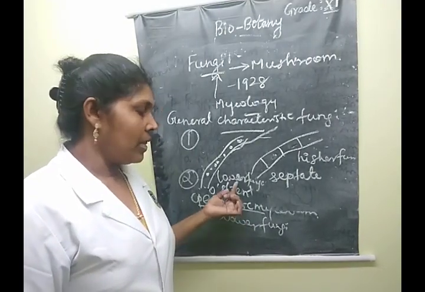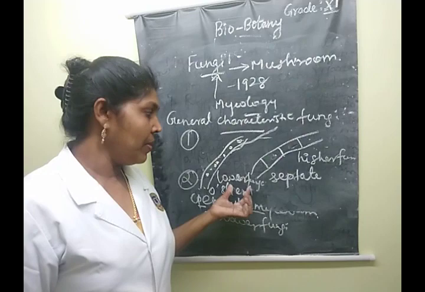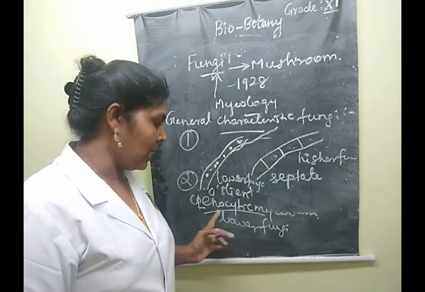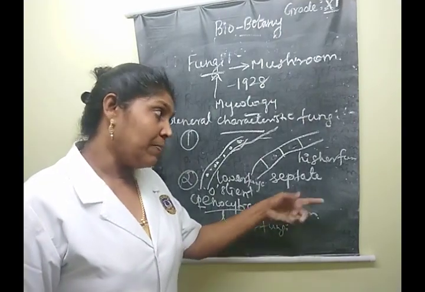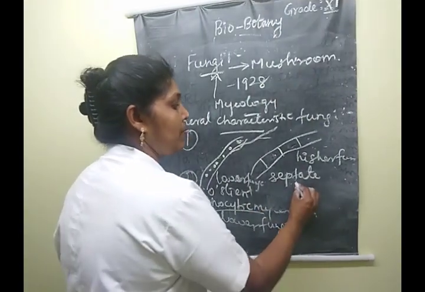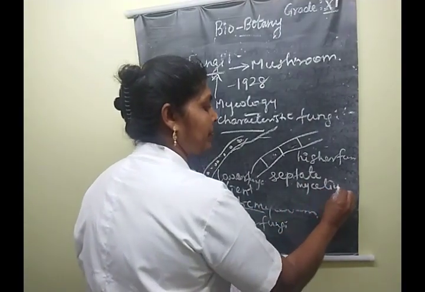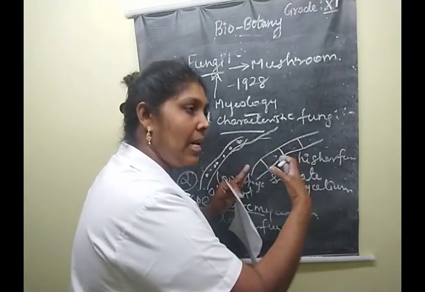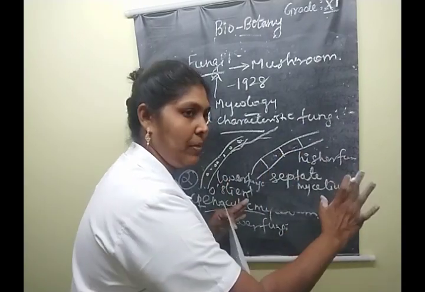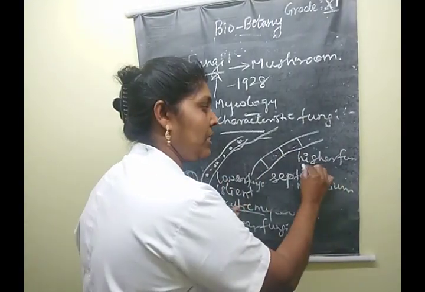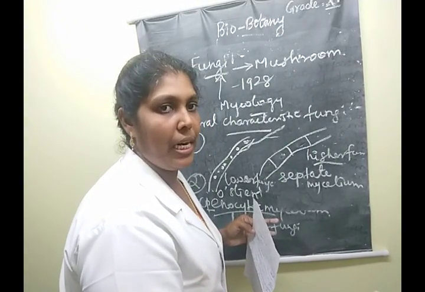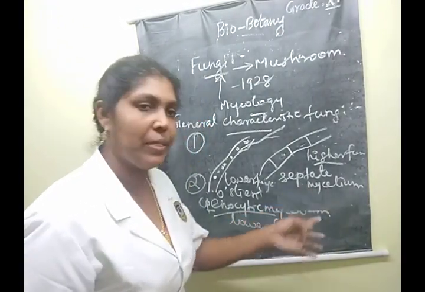Cenocytic mycelium is a lower fungal form without septa, present as a multinucleate structure. That is what we call a cenocytic mycelium. Septate mycelium is where the hyphal cells, the cells of the hyphae, are present with a septum. This is present in the higher forms of fungal organisms. Clear, children? That is what we call the septate mycelium.